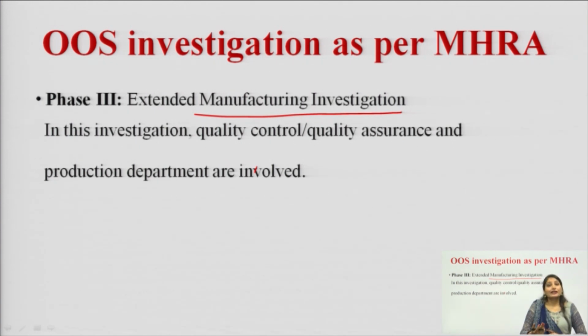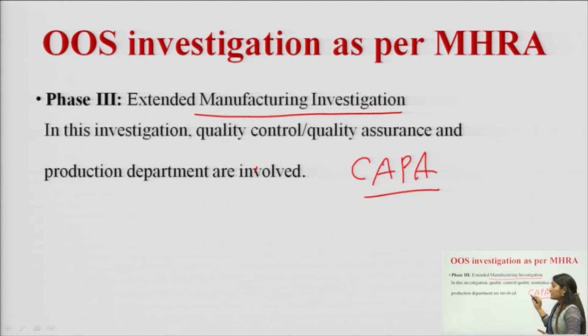Apart from these, our prototype design lab and our ADL lab are also involved in the phase 3 testing, which will perform certain corrective action or preventive action, CAPA. C for corrective, A for action, P for preventive and A for action.